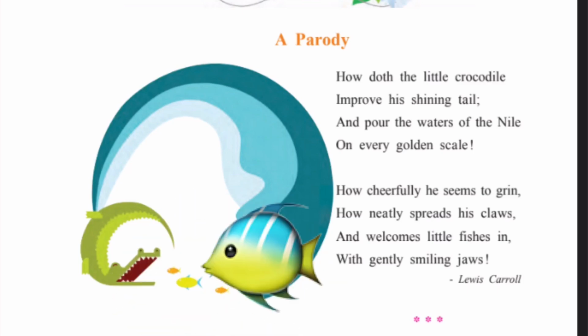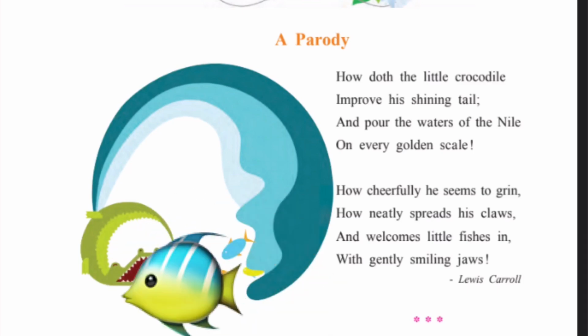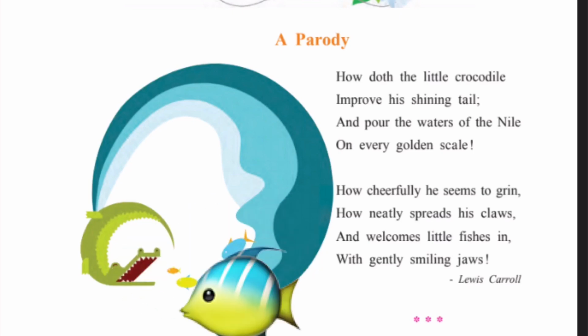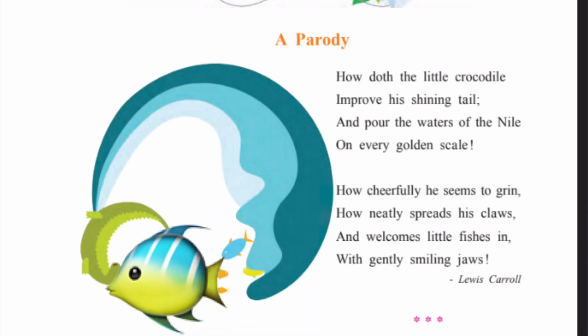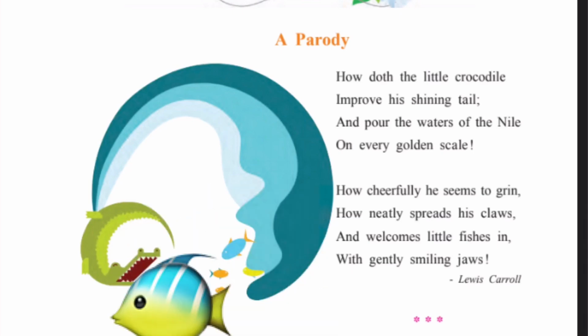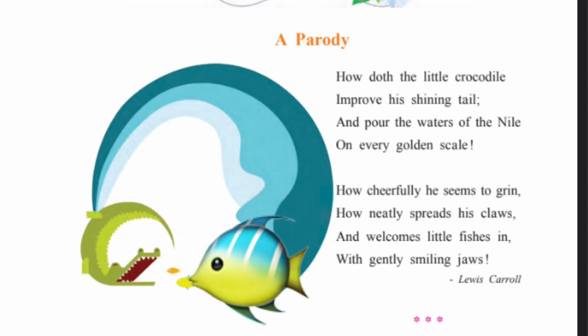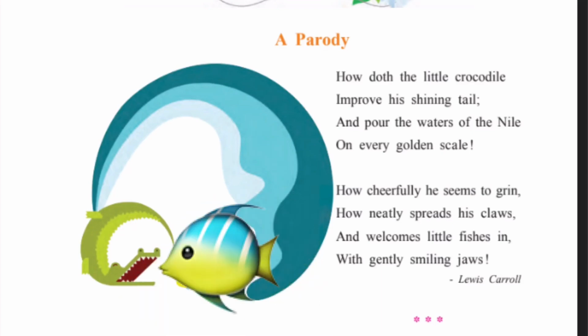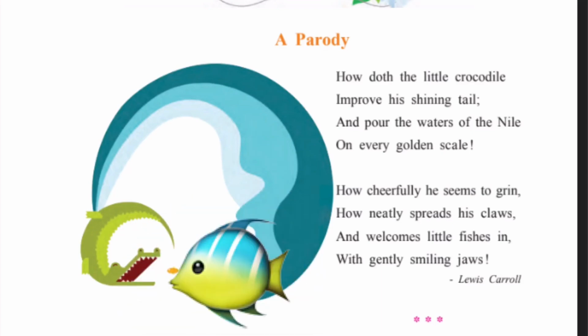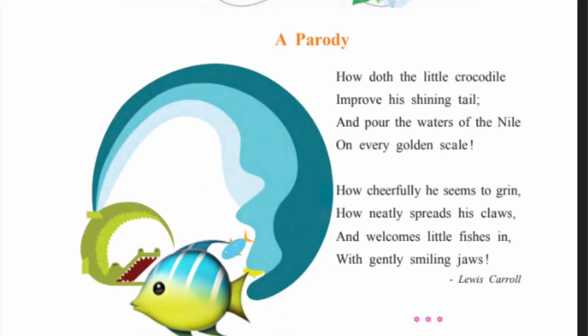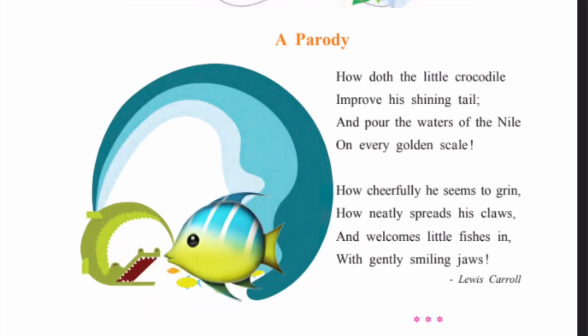The crocodile cheerfully grins and smiles, but his smile is a mask he puts on to hide his real intentions of attracting the fishes. Behind the fake smiles is a beast, neatly spreading his claws, all the while lurking and waiting for an opportunity to strike at the innocent little fishes that may come to exchange pleasantries with him.